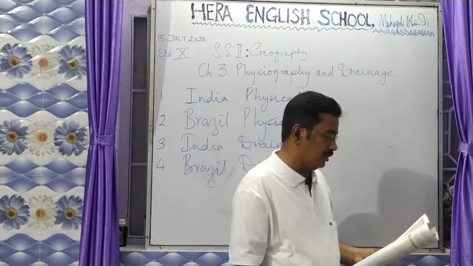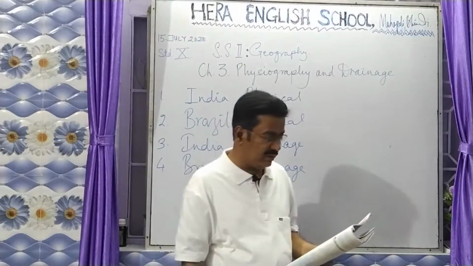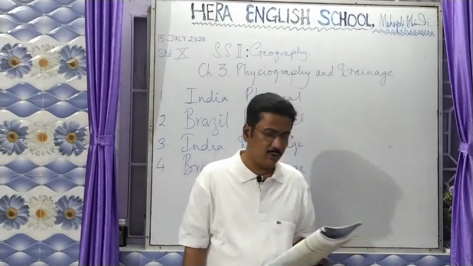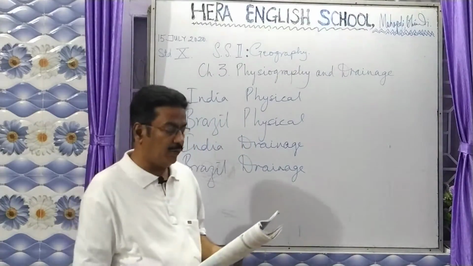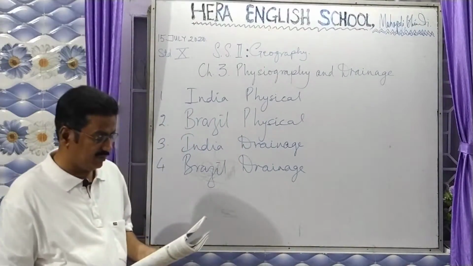If you look at the northern part of Brazil, you have Marajo Island, and that is the main outlet for the Amazon river basin.